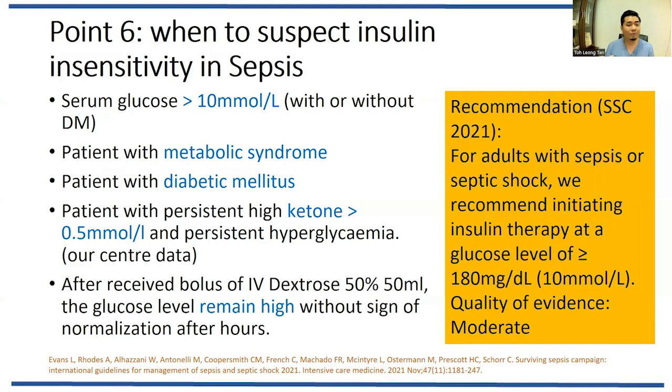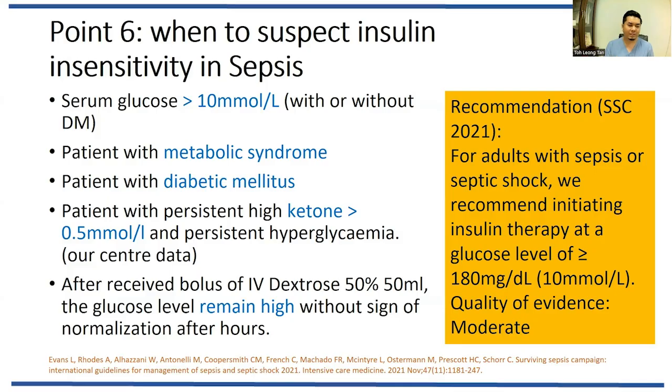How do we suspect a patient who is insulin insensitive, meaning that the patient is unable to compensate? Especially when the serum glucose is more than 10 millimoles per liter, when the patient has metabolic syndrome, is obese, BMI is more than 30, or has diabetes mellitus, on insulin or on an oral anti-glycemic agent, or has persistent high ketones and persistent hyperglycemia mimicking DKA, diabetic ketoacidosis, or after you give the patient boluses of dextrose for hypoglycemia, right? Suddenly the sugar shoots very high and remains high without any sign of normalization after hours.